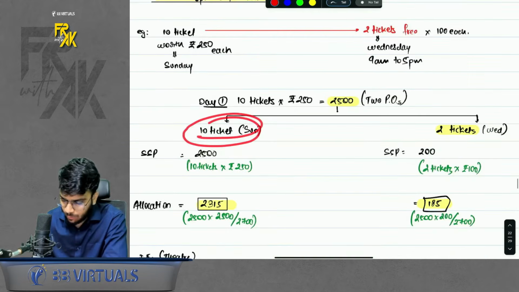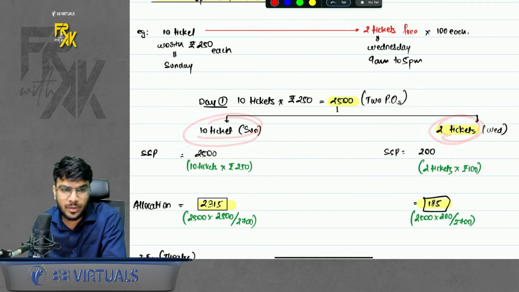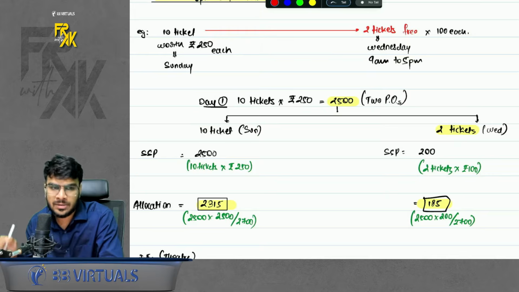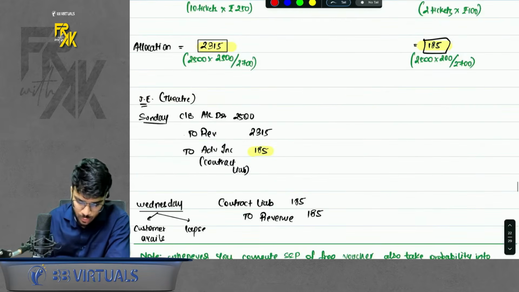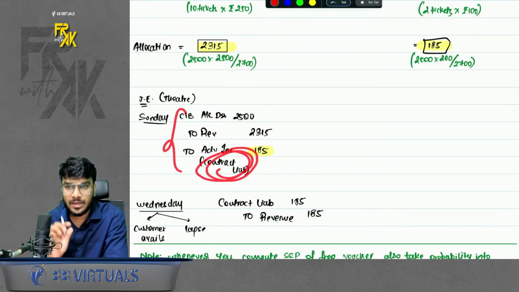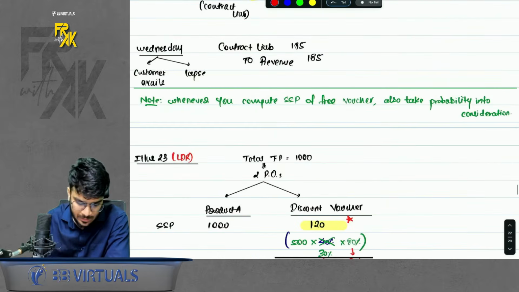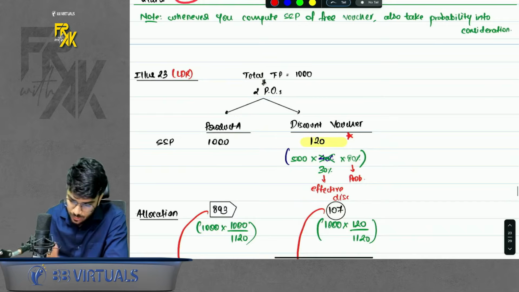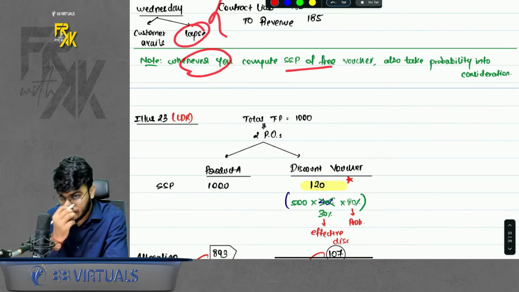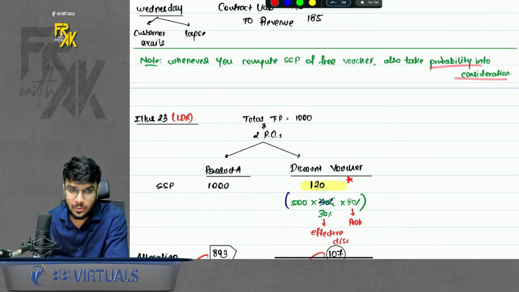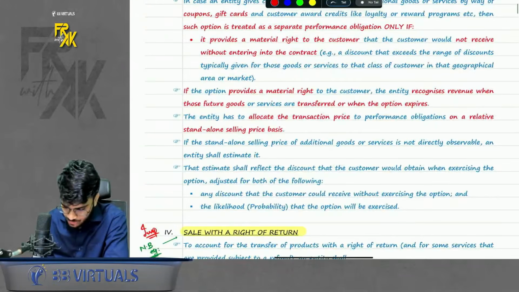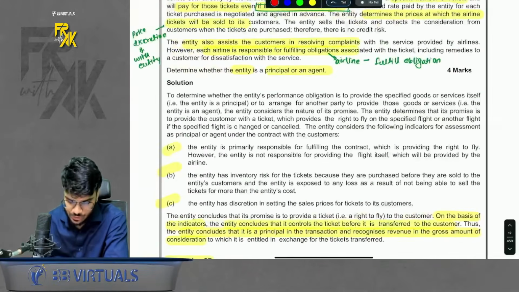But whatever allocation comes to the 2 tickets, you cannot book the revenue today. You will book the revenue in future when either the customer uses the voucher or the voucher lapses. So as on today, you will book a contract liability for those 2 tickets, and then in future when the customer avails it or it lapses, you can book the revenue. Also, one more thing, whenever there is a probability given in the question, take that also into consideration. To understand this better, we had one example, illustration number 23. Please have a look at illustration number 23 here.